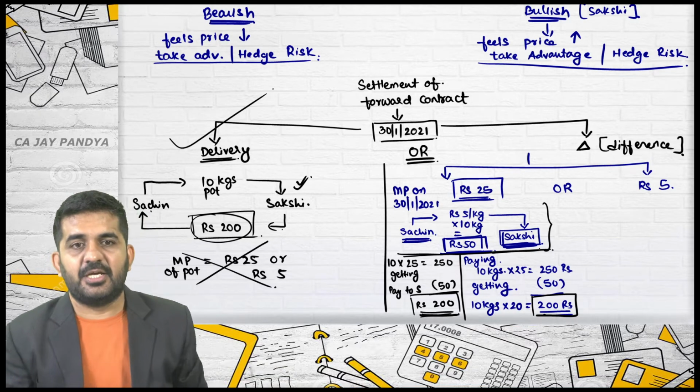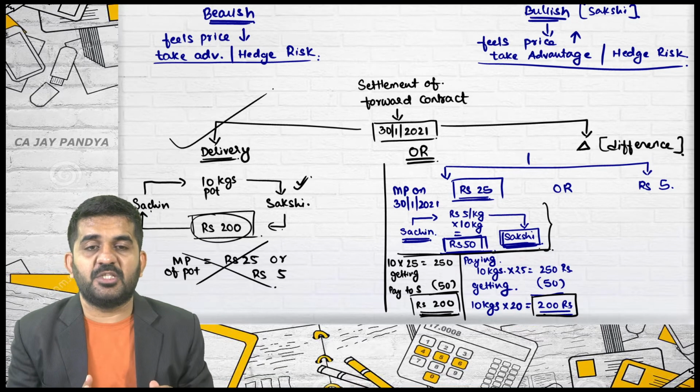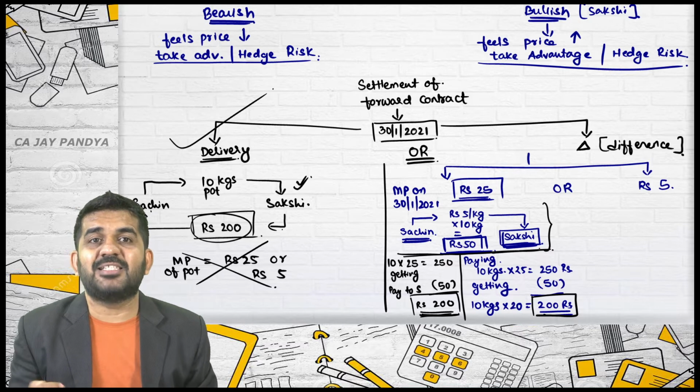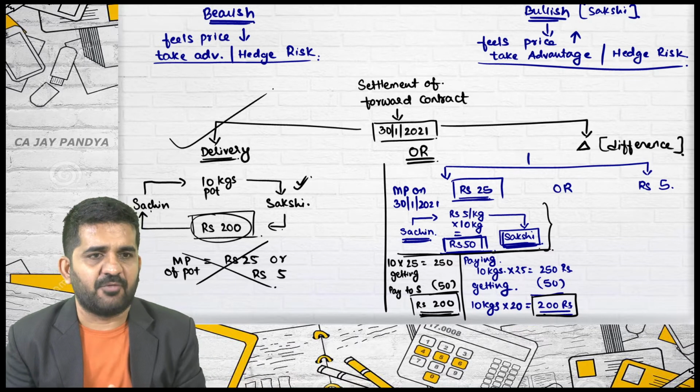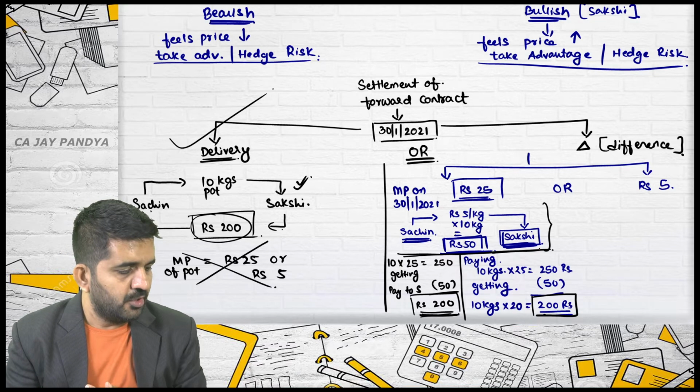This is the correct reason. Normally settlement through differences happens because sometimes the seller might not be having the quantity to sell. Is it right? Then he might insist on settlement for differences. Yes. No other reason.